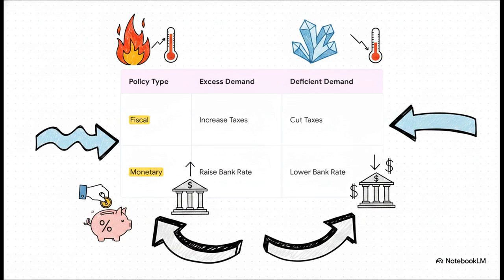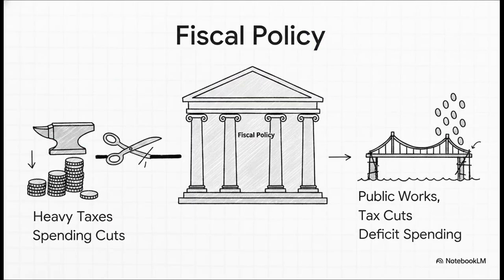It lays out how we use levers like taxes, government spending, bank rates, and reserve ratios in completely opposite mirror image ways, depending entirely on whether we're fighting the fires of inflation or the deep freeze of deflation. Let's break these down. Let's start with fiscal policy, which is controlled by the government. To fix excess demand, the government has to cool things down.